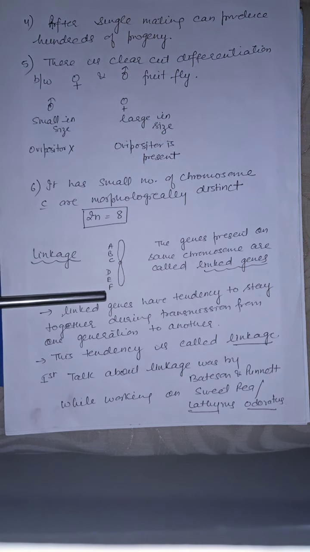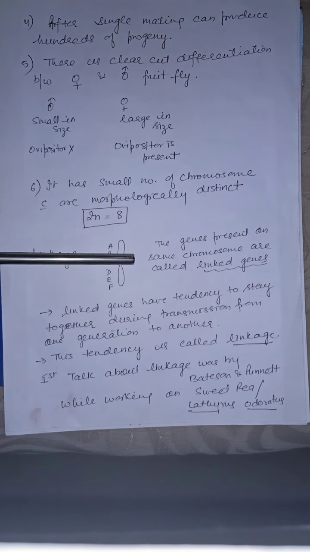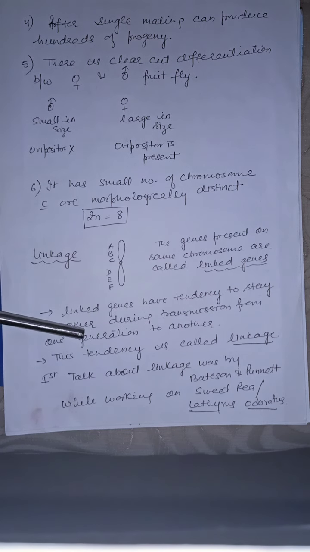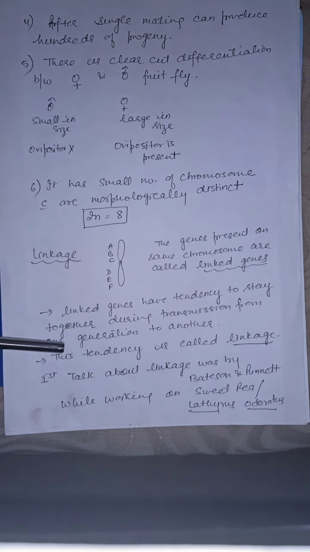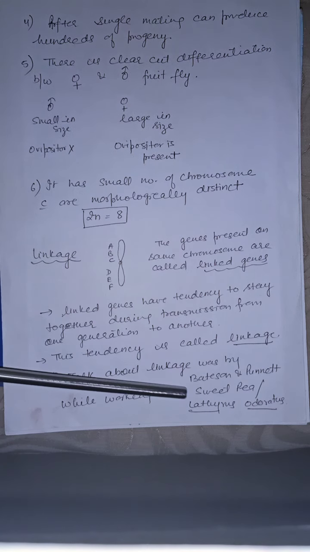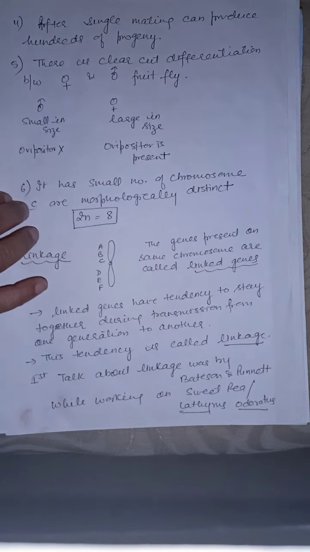Genes always lie in a linear fashion. They are never branched. The genes present on the same chromosome are called linked genes. Linked genes have the tendency to stay together during transmission from one generation to another. This tendency of the genes present on one chromosome to stay together is known as linkage. The first talk about linkage was given by Bateson and Punnett, by working on sweet pea, that is Lathyrus odoratus.